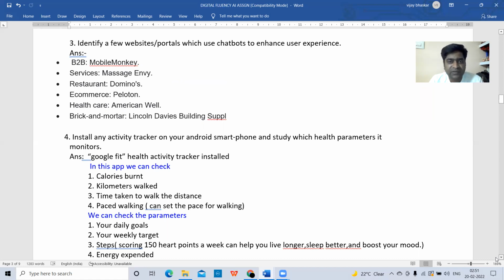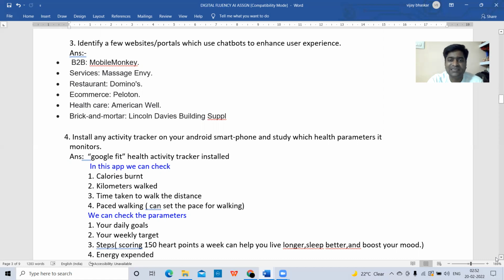First of all, we should know what a chatbot is. A chatbot is nothing but a small window which pops up in the right-hand side bottom corner of your screen whenever you open a website. Whenever you open the home page of a website, a small questionnaire window opens at the bottom right of the screen, asking how can I help you? Then you need to enter a question. When you enter a question, it will give some answer. That is nothing but a chatbot.